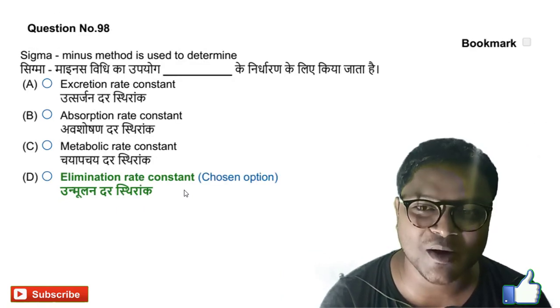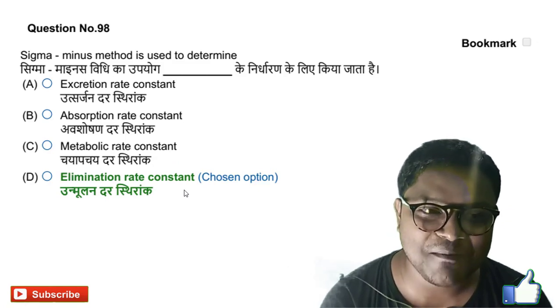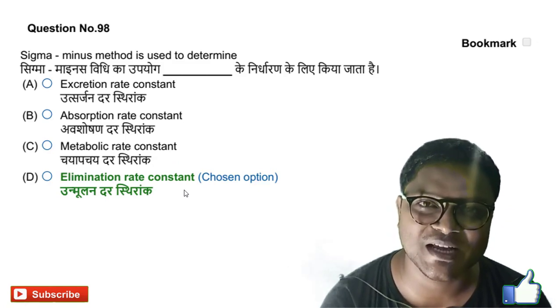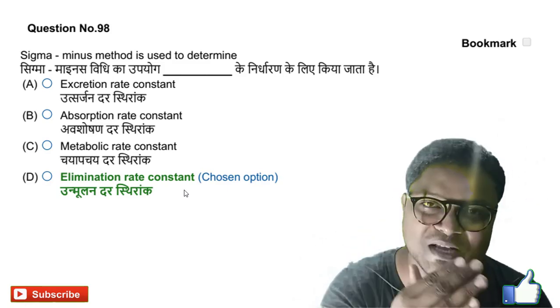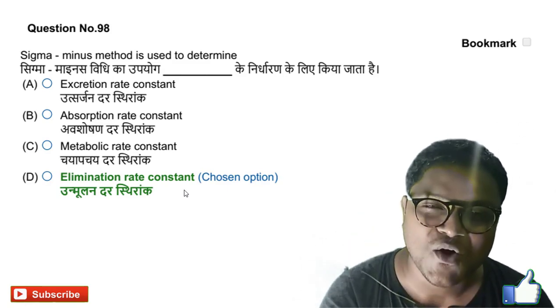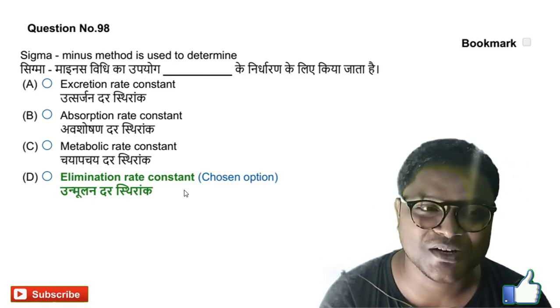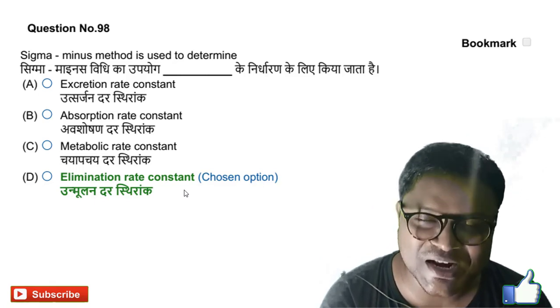Next we will go for question number 98. Sigma minus method is used to determine dash. Sigma minus method, so this is the elimination rate constant. To measure the elimination rate constant, we are using the sigma minus method. So option D is the right answer for it.